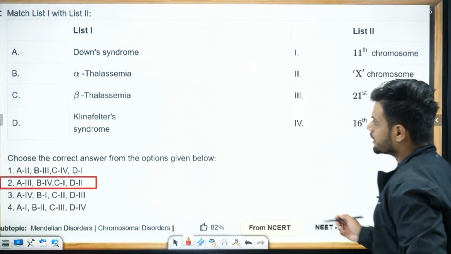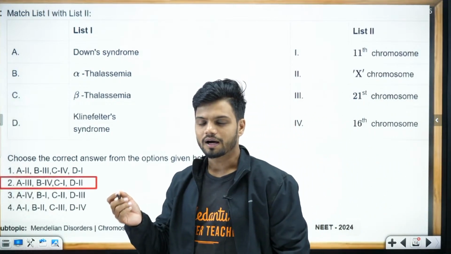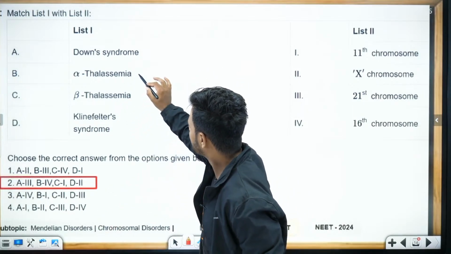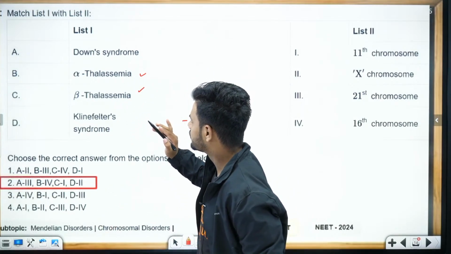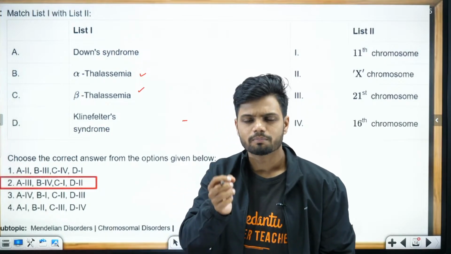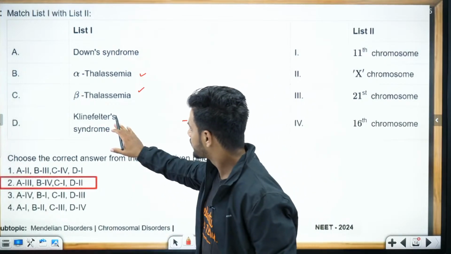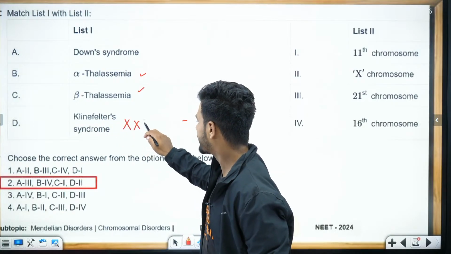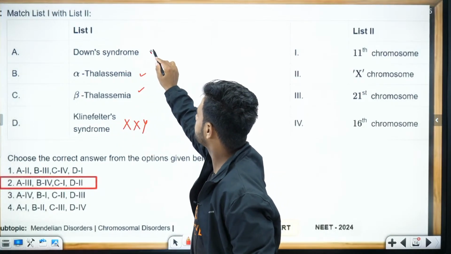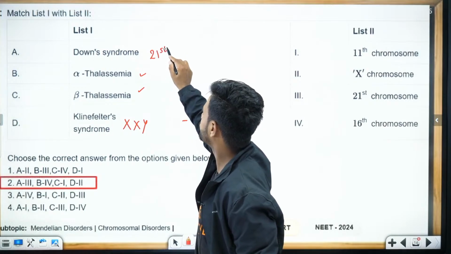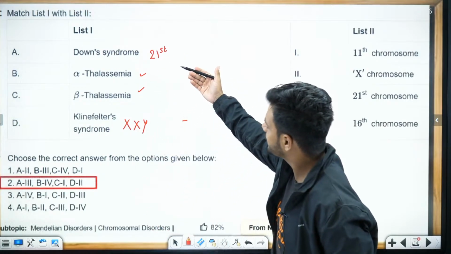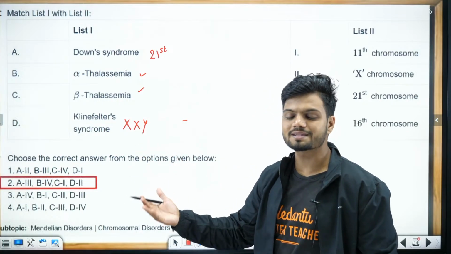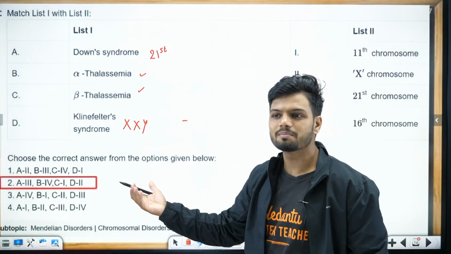Students, do you realize in examination under extreme pressure, there is a very high chance that you might forget about alpha and beta thalassemia. Okay, it can get a little confusing, but you are very sure about your Klinefelter syndrome, which happens because of the XXY condition. You know Down syndrome because of trisomy of the 21st chromosome. So if A is going to be 3 and D is going to be 2, only one option is correct. This is called the elimination technique.